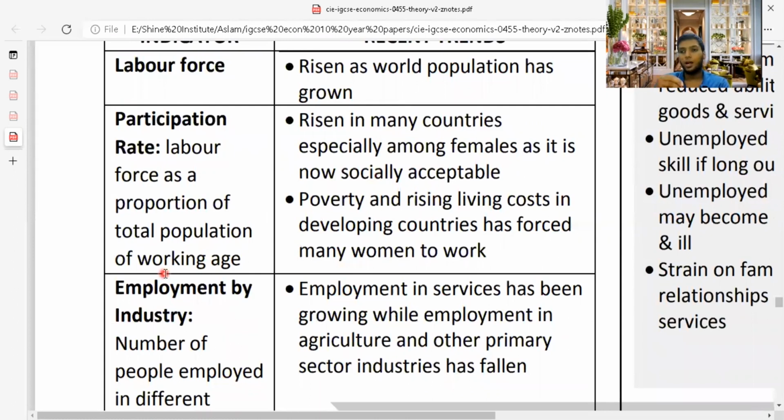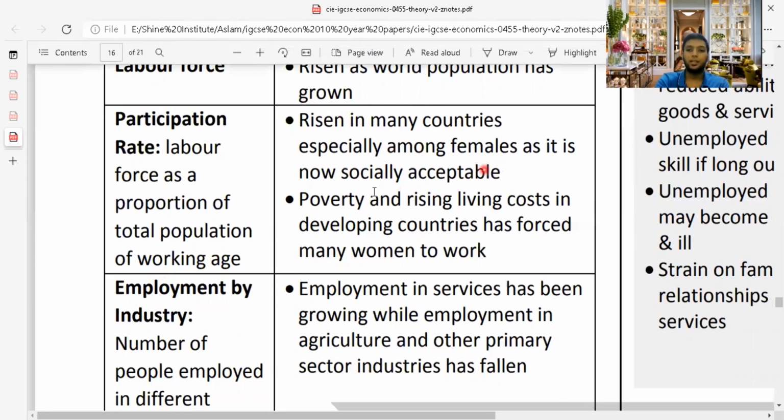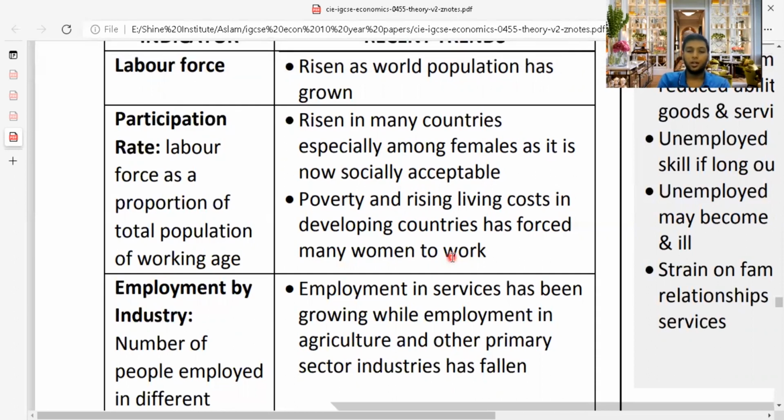How many people are actually participating in the workforce is what we call the participation rate. It is rising in many countries, especially among females, as it is now socially acceptable. Poverty and rising living costs in developing countries have forced many women to work. So because of problems in different countries, both men and women are working to ensure that problems are solved as soon as possible.